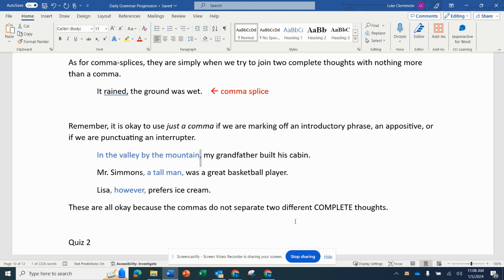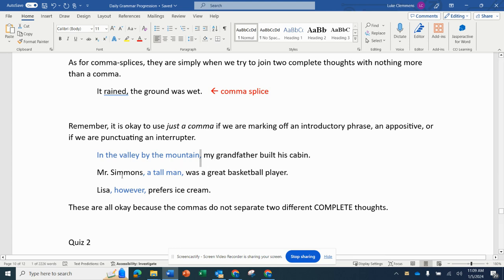But then we look at the left side, "in the valley by the mountain." Nope, that doesn't work. That's not a complete thought. And again, we know it's not a complete thought because it's a prepositional phrase. So because we don't have a complete thought on both sides, we don't have a comma splice in this situation. It's only a comma splice if the comma is between two complete thoughts, two independent clauses, two simple sentences.